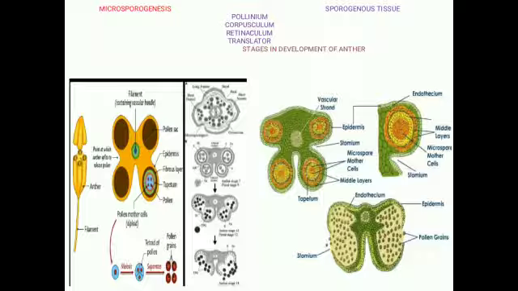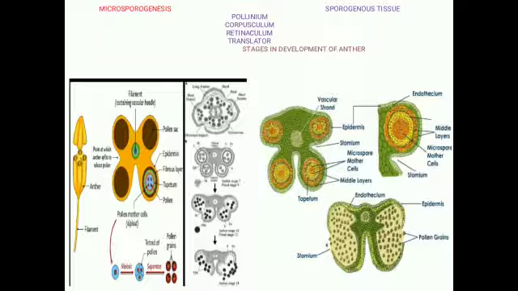Middle layer is 2 to 3 layers of cells. So next to the endothecium it forms the middle layer. But generally this middle layer is ephemeral. So that means it will disintegrate soon or get crushed during maturity.